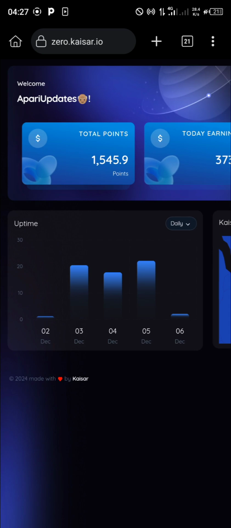For example, I started on the 2nd of December, 3rd, 4th, 5th, and today being the 6th. You can see the uptime; they are not on the same calculation. So that's that.